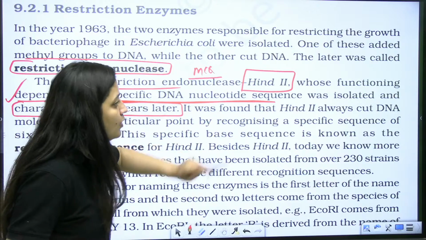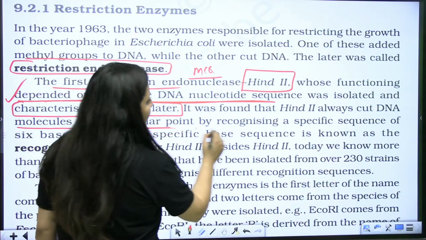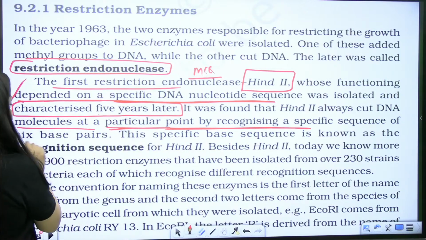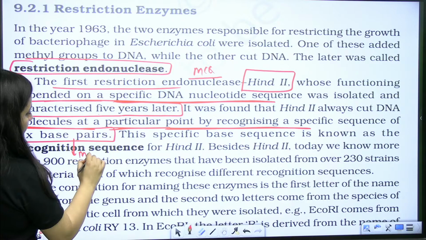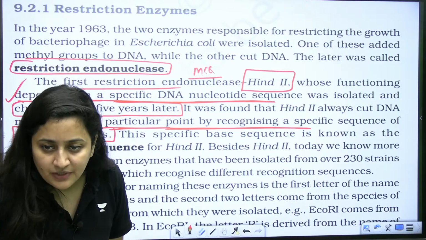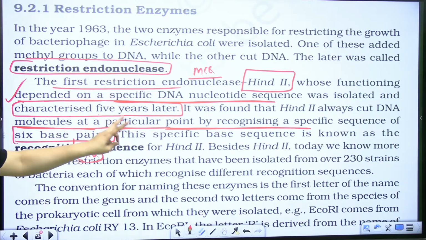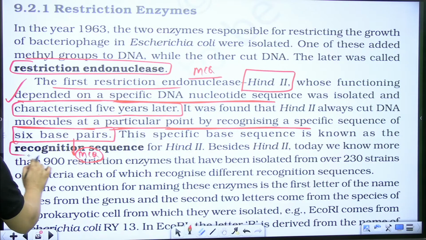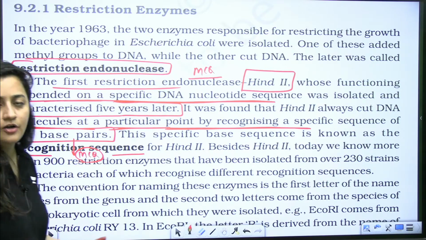So it was found out that HindII always cuts the DNA molecule at a particular point by recognizing a specific sequence of 6 base pairs. Another important MCQ: HindII recognizes how many base pairs? 6 base pairs. This specific base sequence is known as the recognition sequence, and you know that it is going to be palindromic.